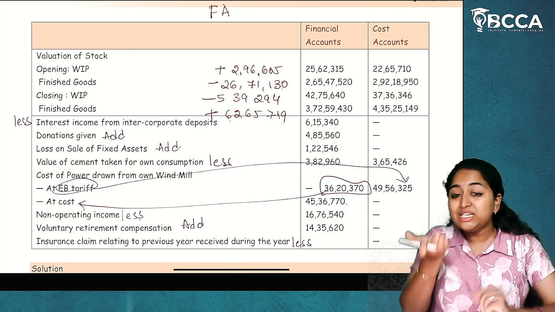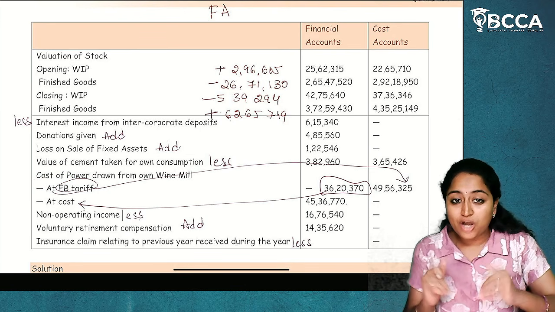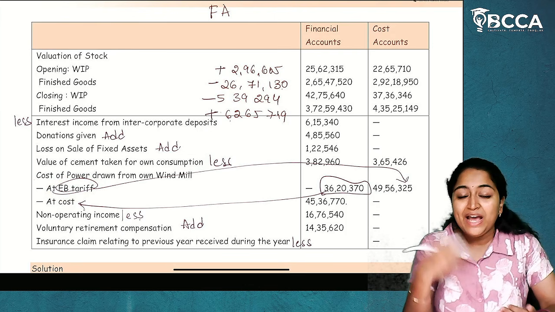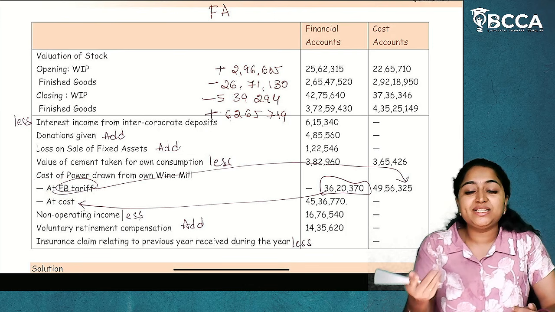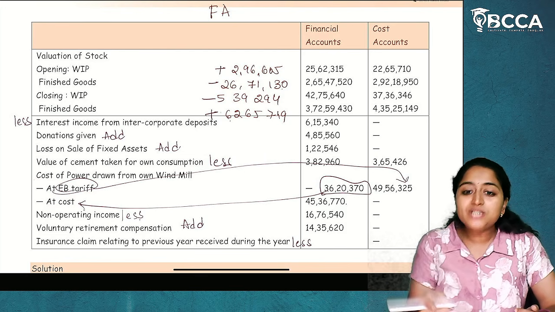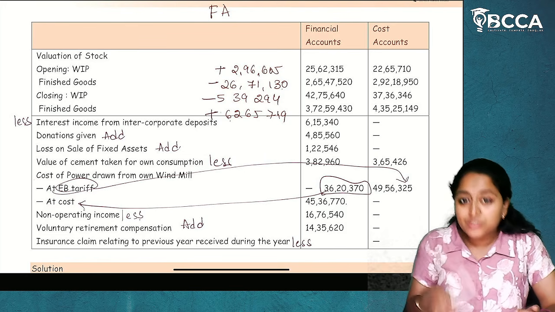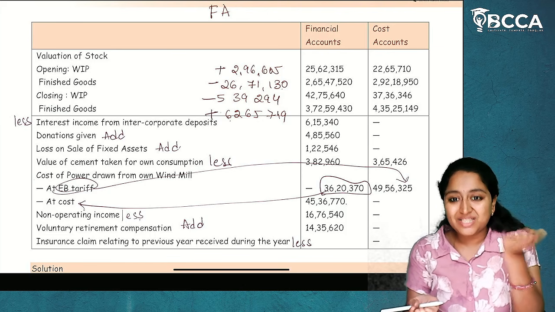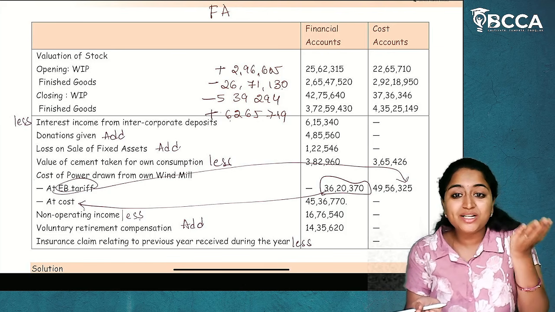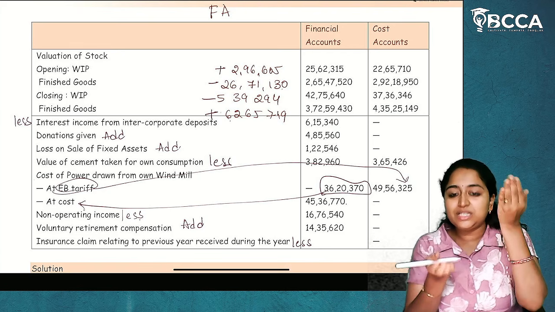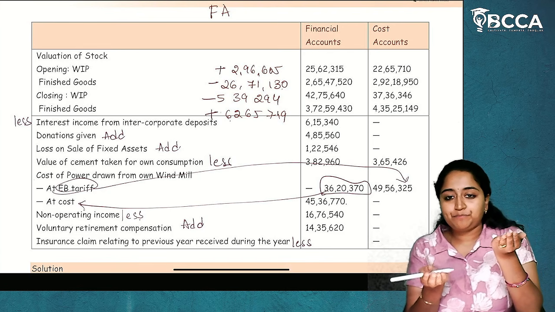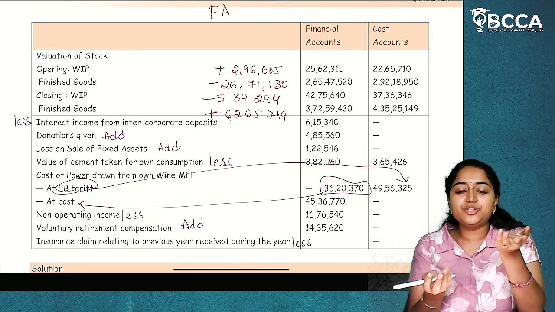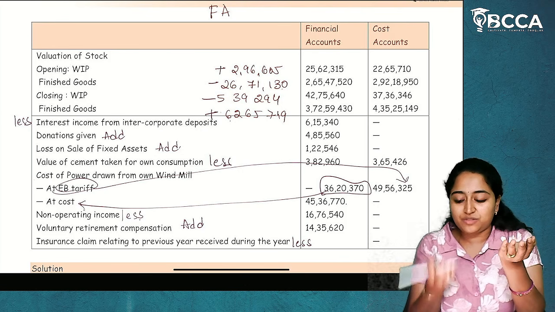Because of considering the cost of power drawn from own windmill at higher cost in the cost accounts, the profit in the cost accounts is reduced. Because of considering the cost of power at EB tariff, the cost is higher, and because of the higher cost, the profit is reduced in the cost accounts. But in financial accounts, only cost is considered. Opportunity cost is not considered. So, the profit is only reduced till the cost. But here, it is reduced more. So, whatever balance is not reduced in the financial accounts, we need in the cost accounts.